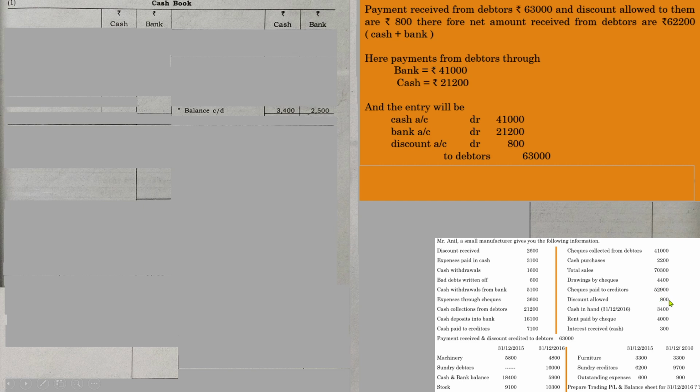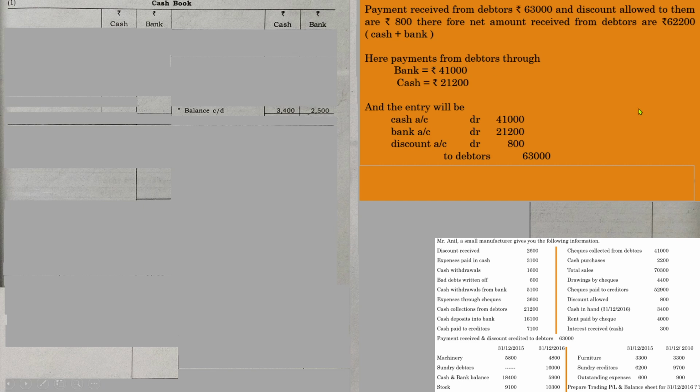So when discount amount is given, the balance will be the payment amount, and it is given in the form of cash payment and bank payment. So we just identified all the amounts and bring together. That is the concept. It's very easy. In the question it is mentioned total amount paid by the debtors to Anil, and we just identify what are the amount paid and what is the amount of discount. So that is the concept.